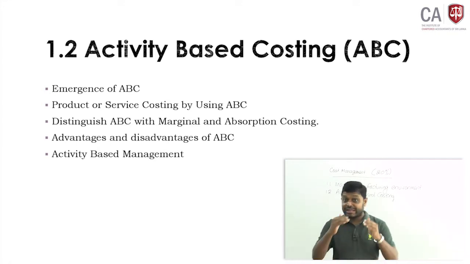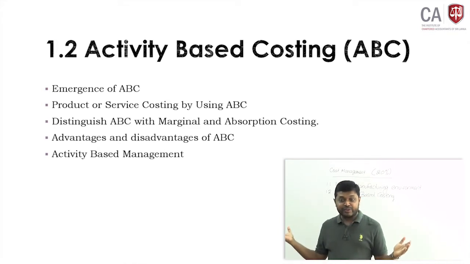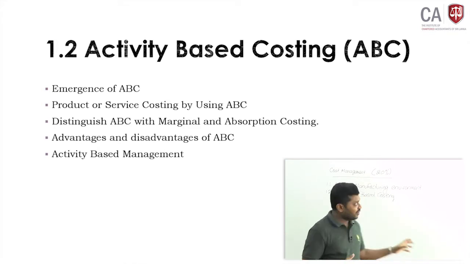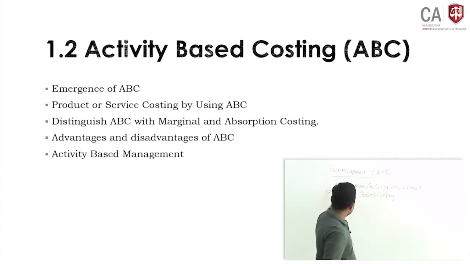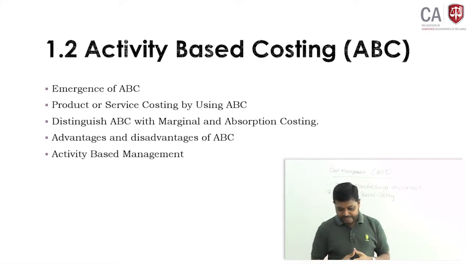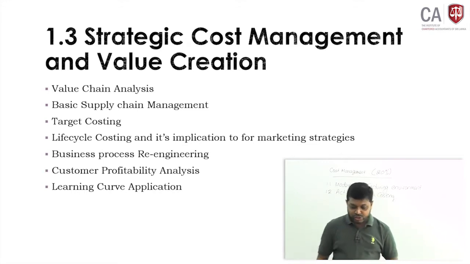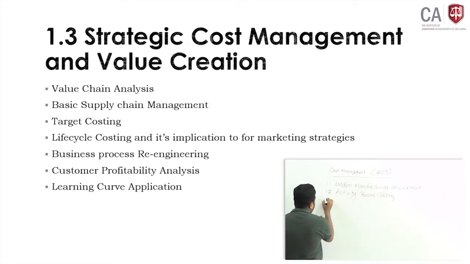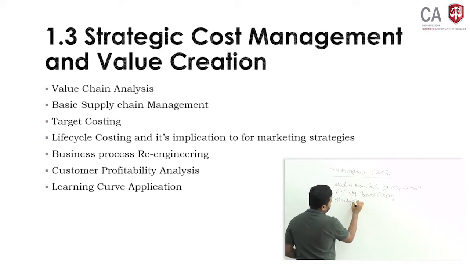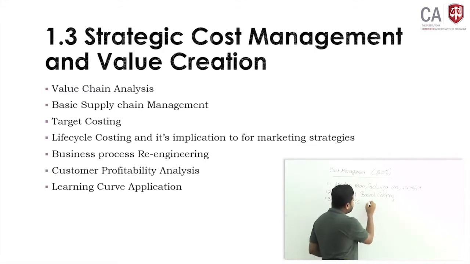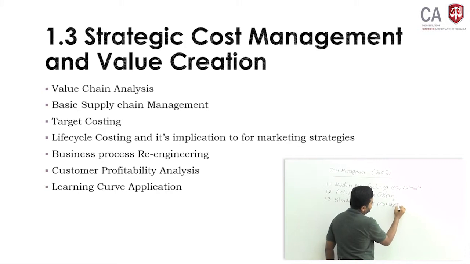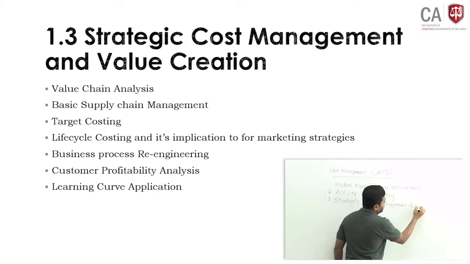We need to understand the background behind activity based costing. It will be covered in the next session, but today we are going to cover the modern manufacturing environment, which is one of the most important theoretical aspects. Then ABC we will discuss. Then the third one is 1.3, strategic cost management and value creation.